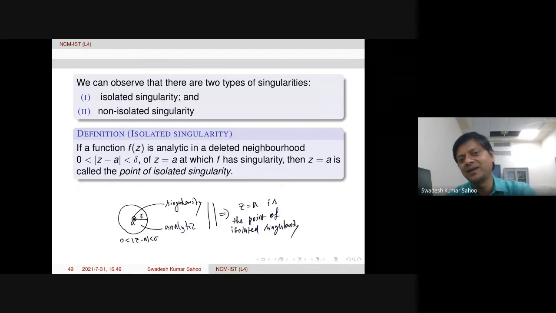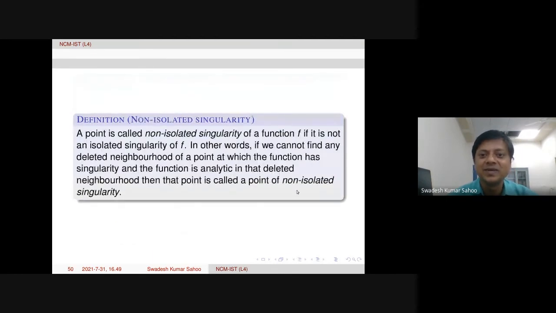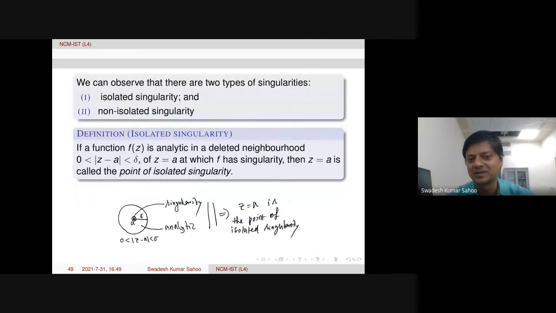And when it is not isolated singularity, it is called non-isolated singularity. That means we cannot find any deleted neighborhood. Whatever deleted neighborhood you take, the point at which the function has singularity, but the function is also analytic. So if we do not find any deleted neighborhood like this, then we say that the point is a point of non-isolated singularity. Just its opposite.